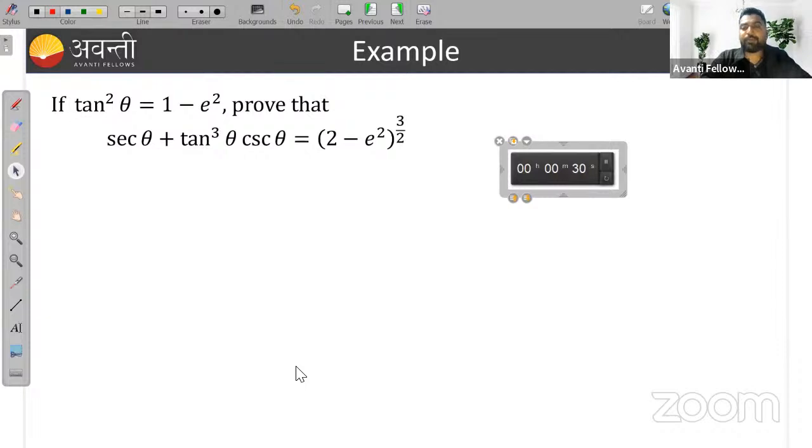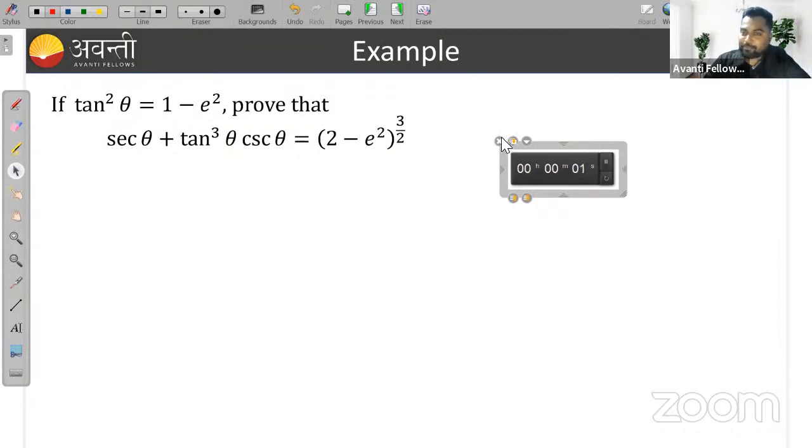Just use the identities which we have seen previously. I hope all of you did this. Let's see, who is saying yes first? Who did this?